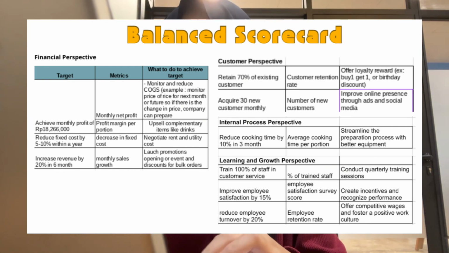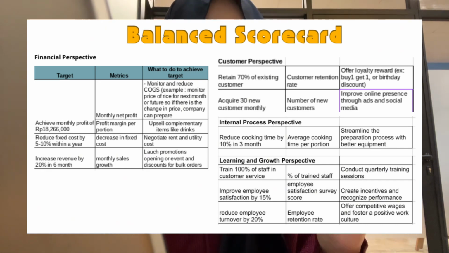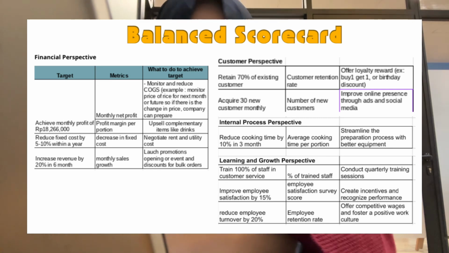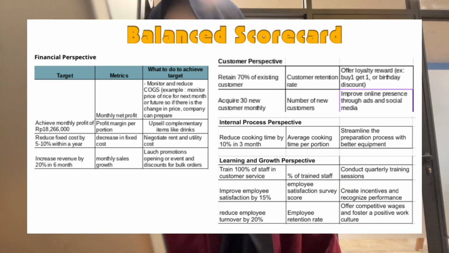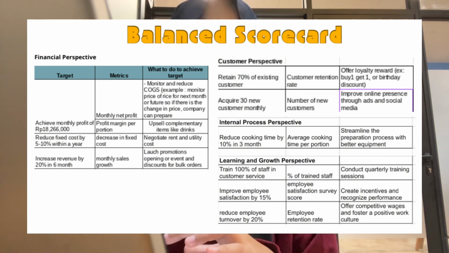Here we have the target. In this example, we target to achieve a monthly profit of 18 million something, then reduce fixed cost by 5 to 10% within a year and increase revenue by 20% in 6 months. Here we have the metrics. We use monthly net profit, profit margin proportions, decrease in the fixed cost, and monthly sales growth. And then what to do to achieve the target?